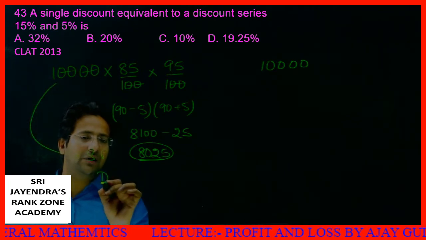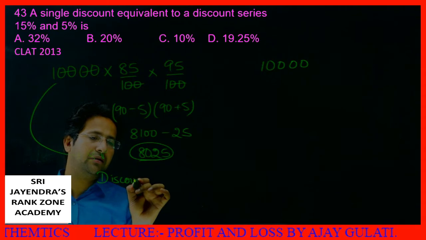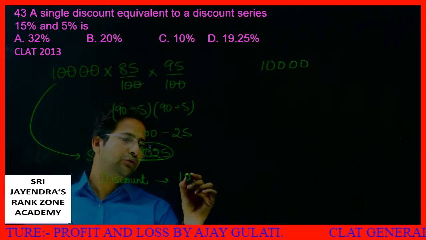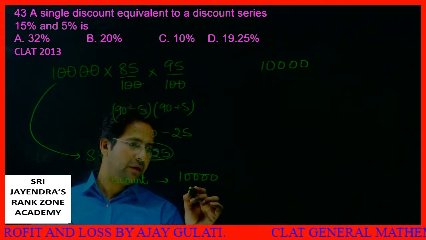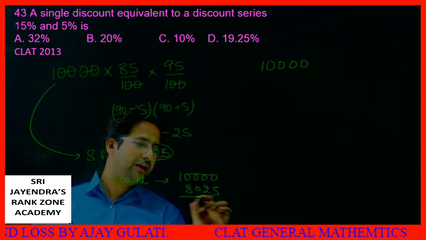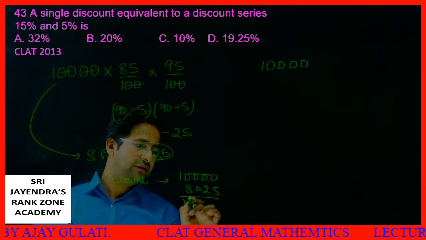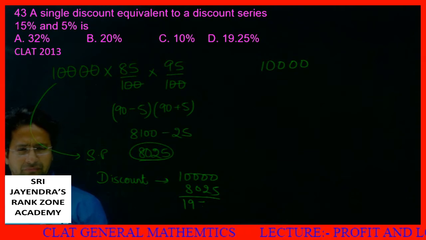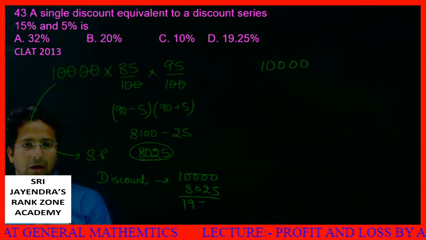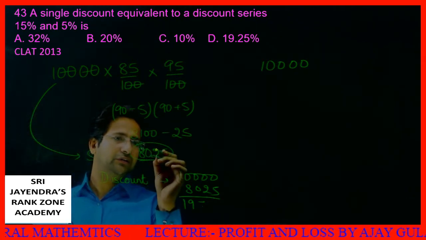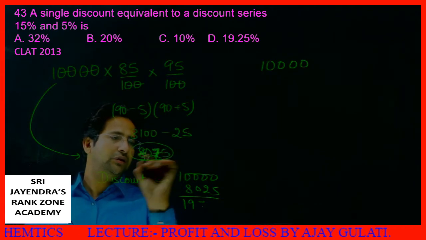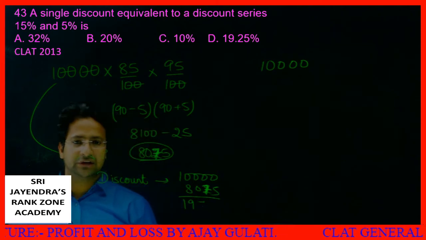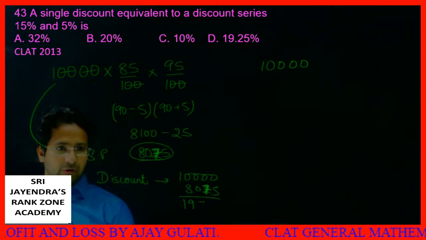So how much discount did I offer? I can say 10,000 minus 8025, sorry, did I make a mistake? 8075. How could I make such a mistake? 8075. I hope so far it is clear to all of you.